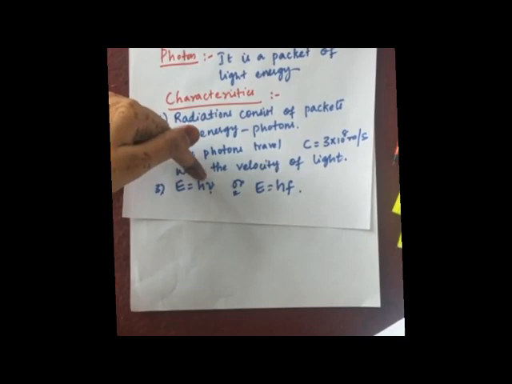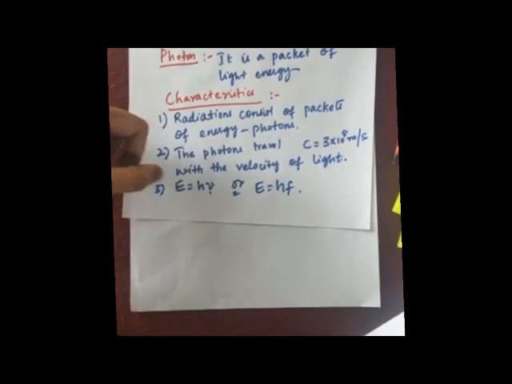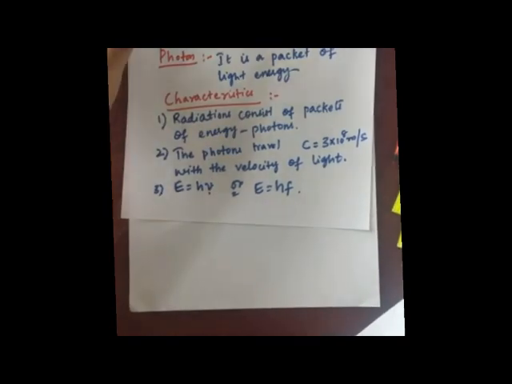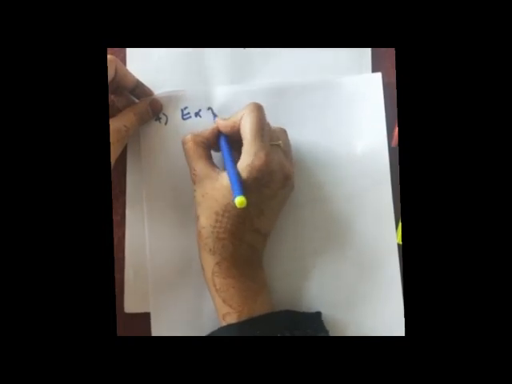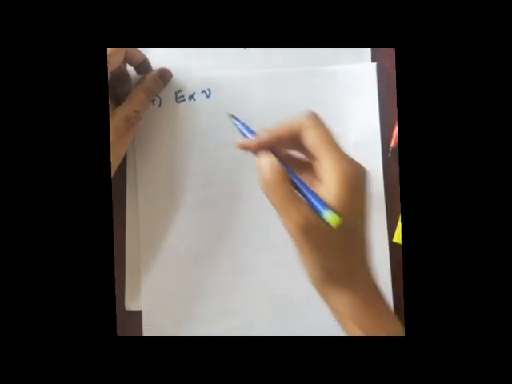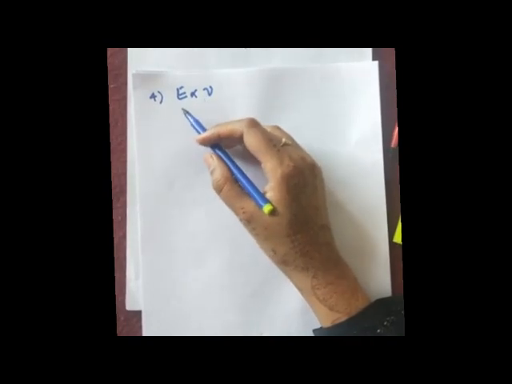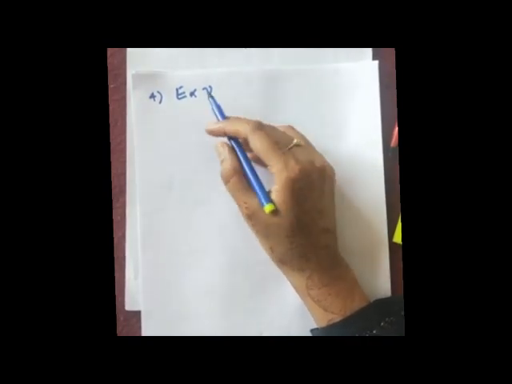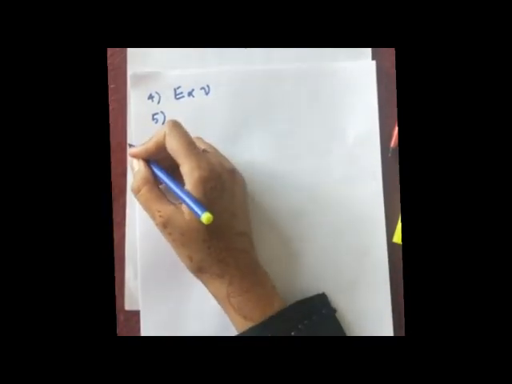So if you remove that constant and just put a proportionality sign, we can see that E is directly proportional to nu, or E is directly proportional to f. So you can make a sentence out of it: the energy of the photon is directly proportional to the frequency of the photon. If the frequency is more, definitely the energy will be more. This is one more characteristic of the photon.